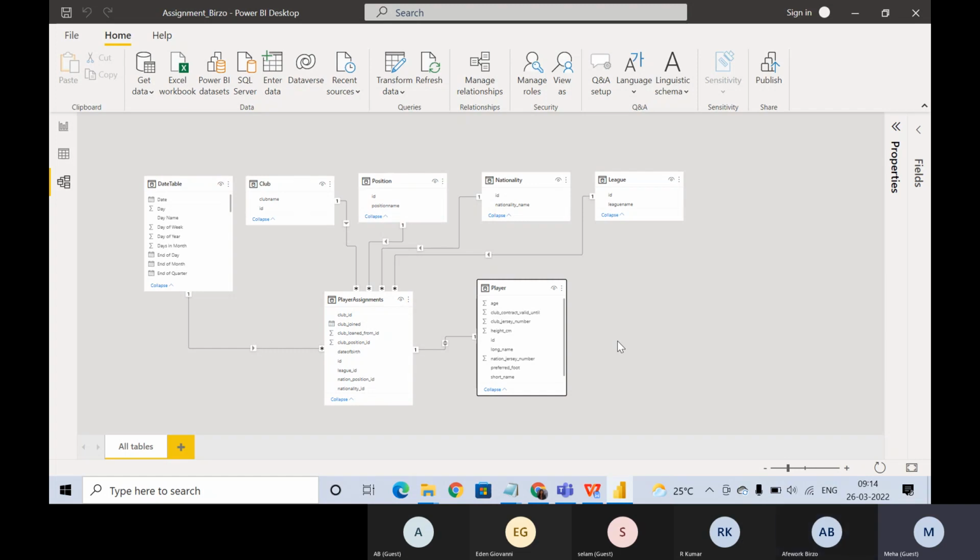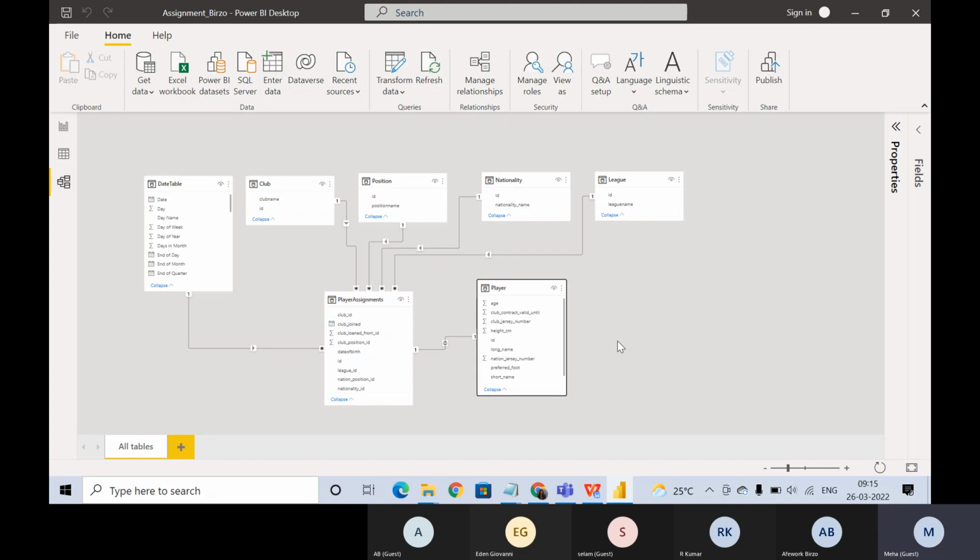All the mapping that was present earlier here was wrong, because in each of the tables at the top, we were matching those IDs with the player ID, which is not correct. We should map position ID with the position ID column in any table if it's present. We should match nationality with the nationality column in any table if it's present, right?